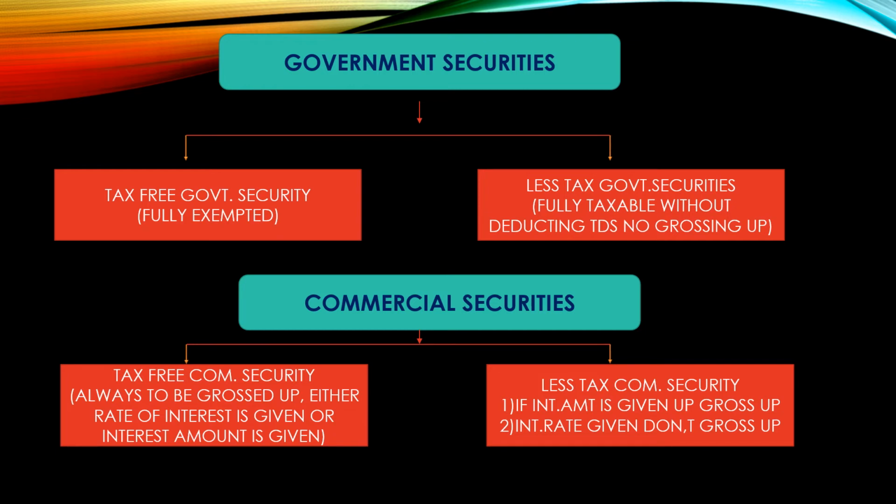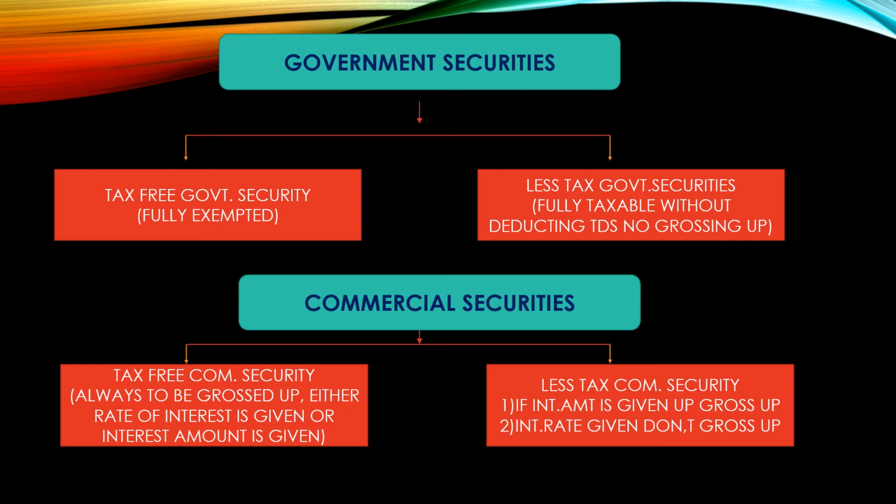And for the less tax commercial securities, if the interest amount is given, gross up. This is the first clause for commercial securities under less tax commercial securities. Okay, and the second clause is: interest rate given, don't gross up.